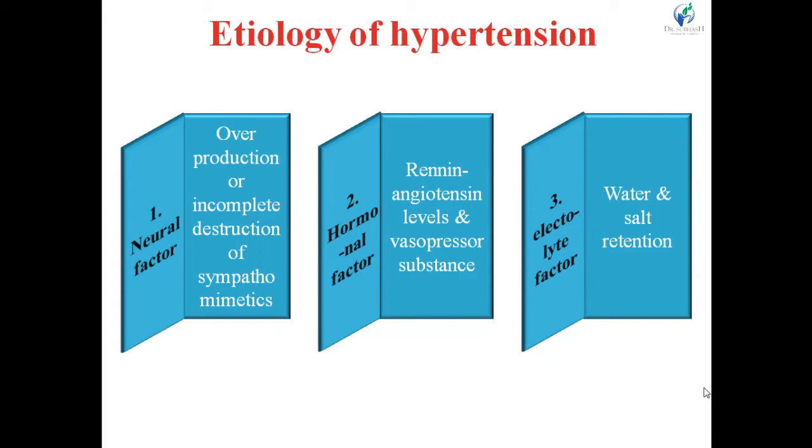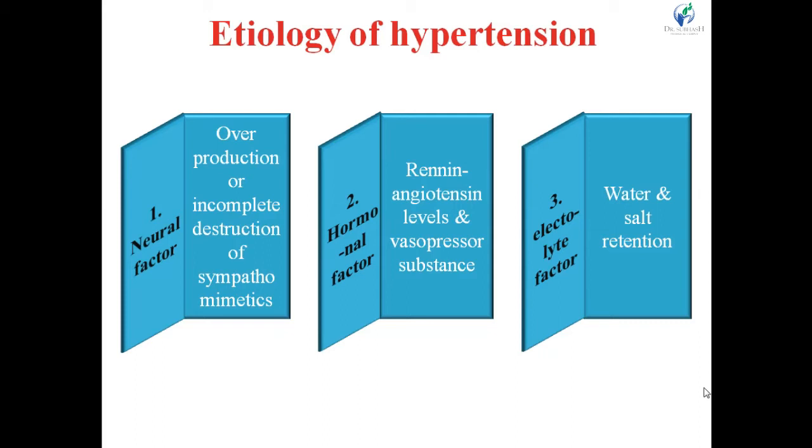And retention of water and salt, that is electrolyte, leads to the increase in blood volume. And again, increase in blood volume leads to increase in cardiac output, and that leads to the increase in peripheral resistance, and increase in peripheral resistance leads to the increase in blood pressure.